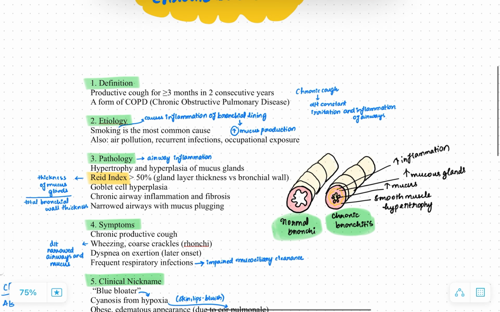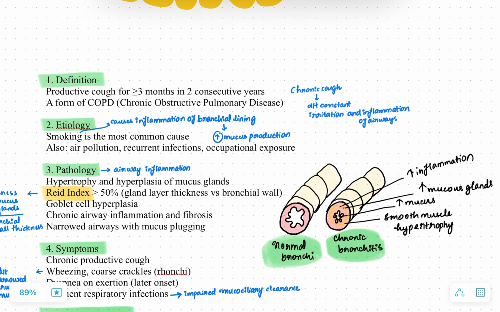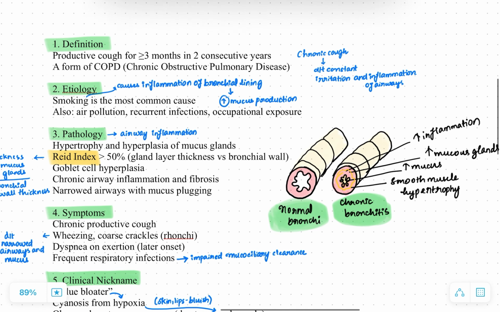Next, the chronic cough in chronic bronchitis is due to constant irritation and inflammation of the airways. The etiology of chronic bronchitis is smoking, which is the most common cause, because smoking causes inflammation of the bronchial lining, which further increases mucus production. Also, air pollution, recurrent infections and occupational exposure are risk factors for chronic bronchitis.